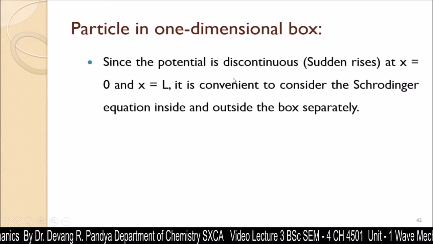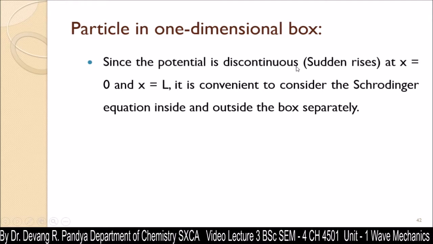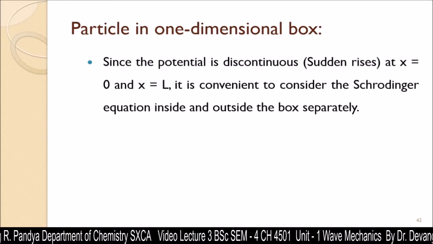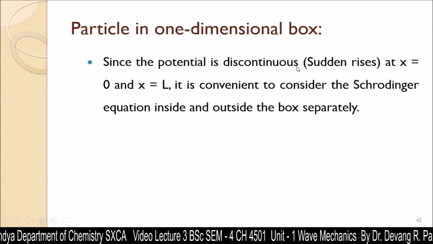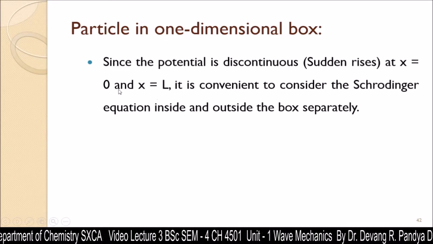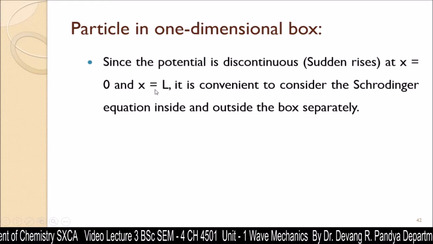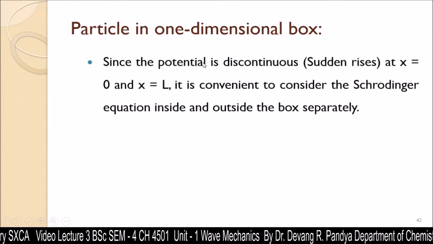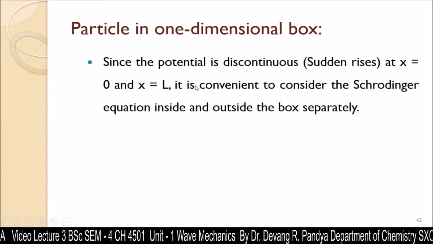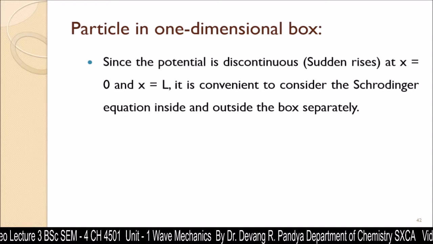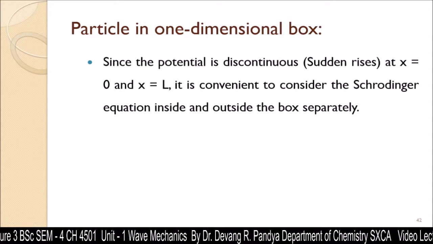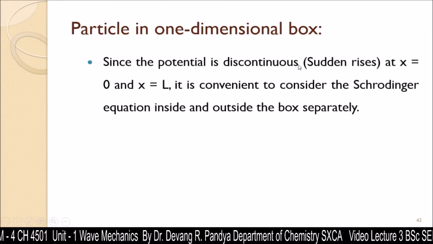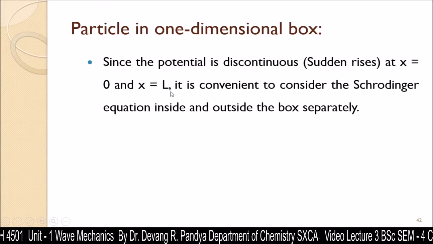Since the potential is discontinuous, that means at some position it has a low value, and at the very next position there is a sudden rise. So that is called potential discontinuity. At x equal to 0 there is one wall, and at x equal to L there is another wall. On the walls there is a sudden rise in the potential value, because there the potential energy would be infinity. Inside the box the potential energy would be 0. So the potential is discontinuous, with a sudden rise at x equal to 0 and x equal to L.